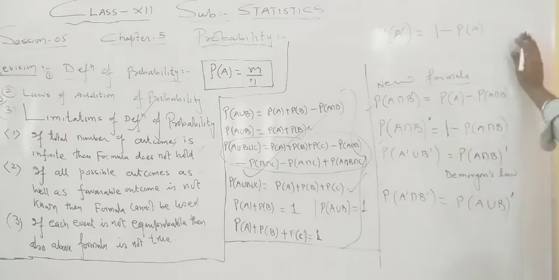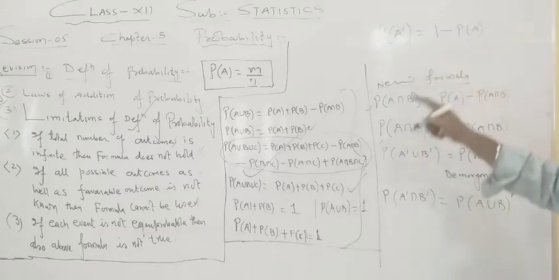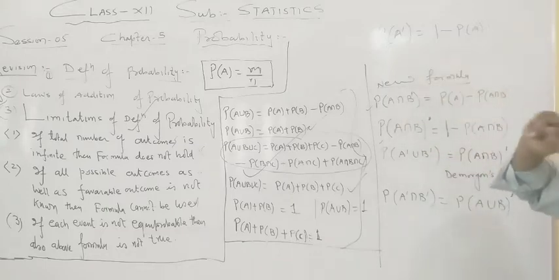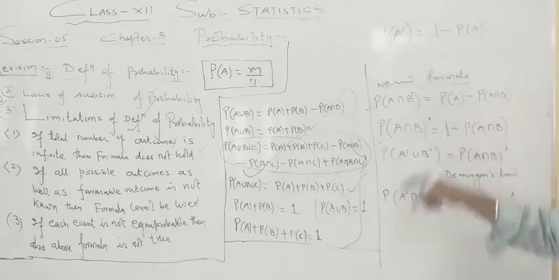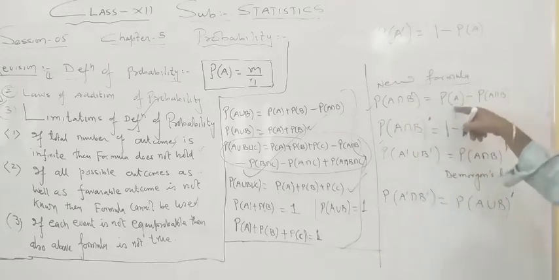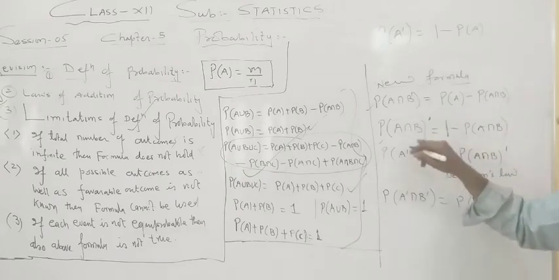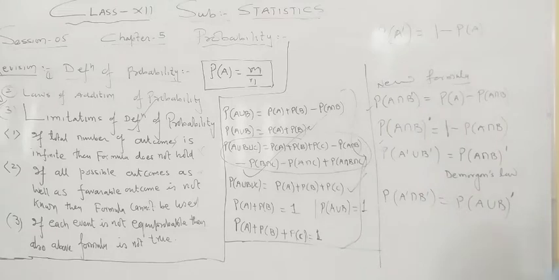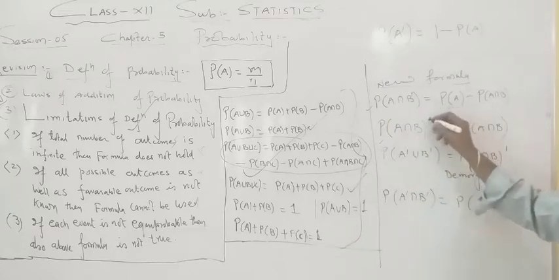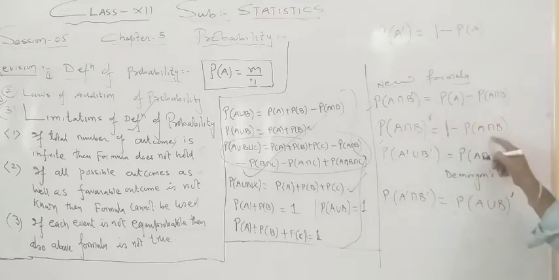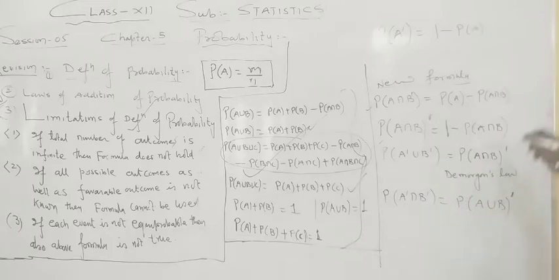Nowhere in the textbook is this formula directly given, but during the difference of events we had these particular symbols. Probability of A intersection B dash is equal to probability of A minus probability of A intersection B. Now one more formula, similar to that of A dash: probability of (A intersection B) whole dash is equal to 1 minus probability of A intersection B. It is from the above formula only.